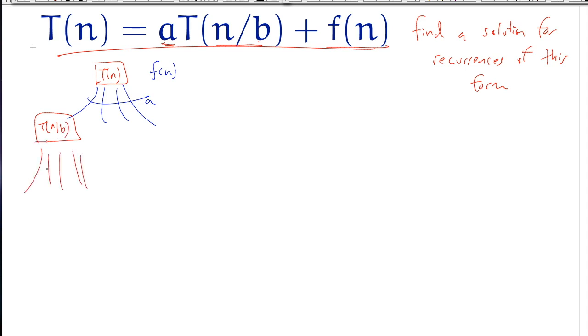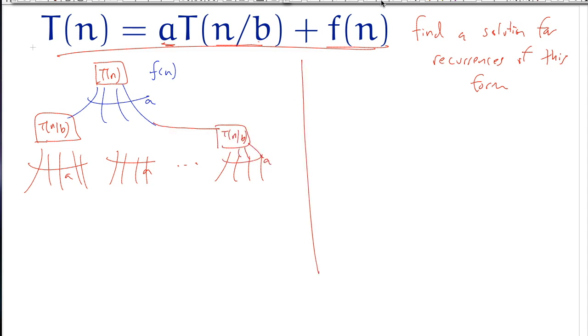And then each of those will also have children. So let's go ahead and, as before, express how much work is involved. At that first level, when we call T of n, we're going to be doing f of n work. And then there were a recursive calls, each of size n over b, and so each of these is going to have f of n over b.